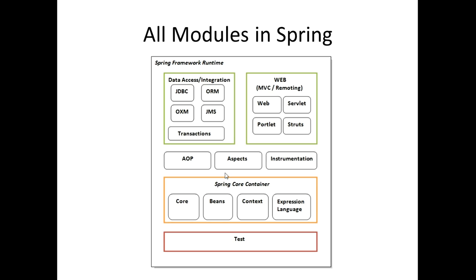Now, these are all the different modules in Spring, as you can see here. Spring Framework Runtime. So all these are modules in Spring. We have the data access, we have the web module, we have the AOP. This is all a part of the same module, AOP, aspects and instrumentation. These are all one module. We also have the Spring Core module as well as the testing module. So remember, there are 5 modules here. 1, 2, 3, 4, 5. All these are modules in Spring.